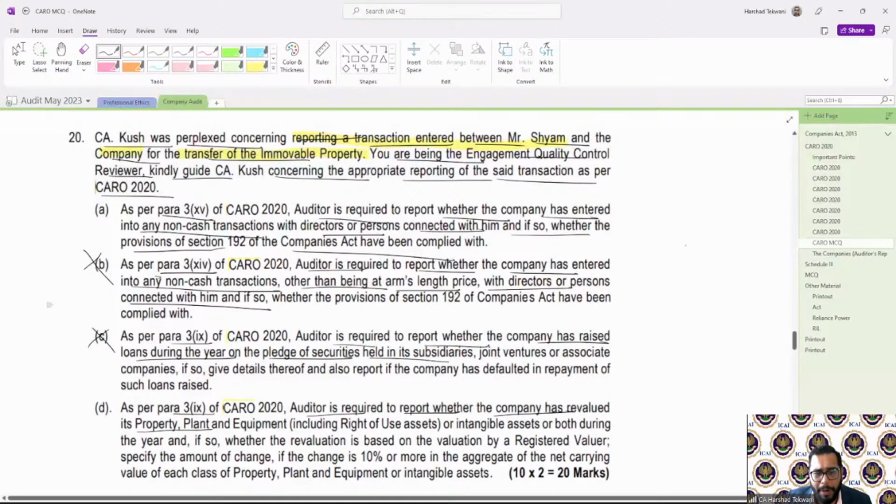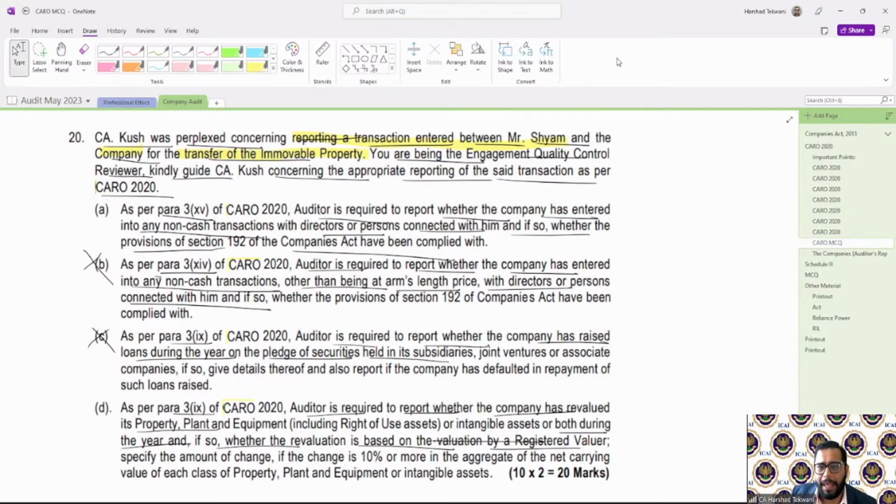Next, para 9 says that the auditor is required to report whether the company has revalued its property, plant and equipment or intangible assets or both during the year, and if so, whether the revaluation is based on valuation by a registered valuer. Here it is the transaction entered between Mr. Shyam and the company. Mr. Shyam is a director over here, and Mr. Shyam has acquired an immovable property in the current case.